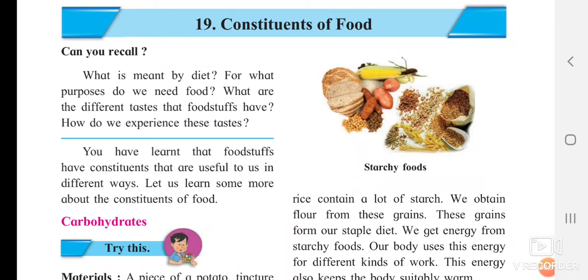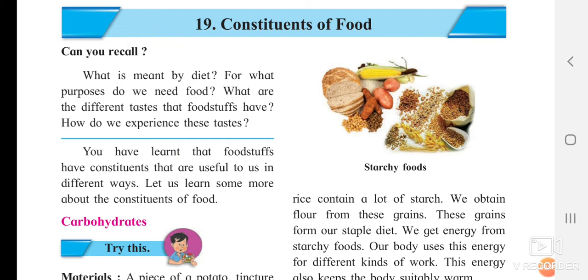Welcome all. We are going to start our 19th lesson, that is constituents of food. So basically, we are going to see what is meant by diet. Diet is that particular thing which you are consuming in the whole day. For what purpose do we require food? Food is required for many of the activities we perform. We require food for energy and also for nutrients.